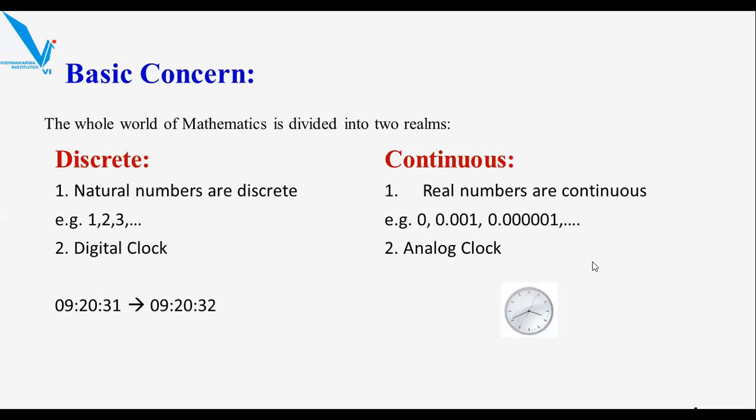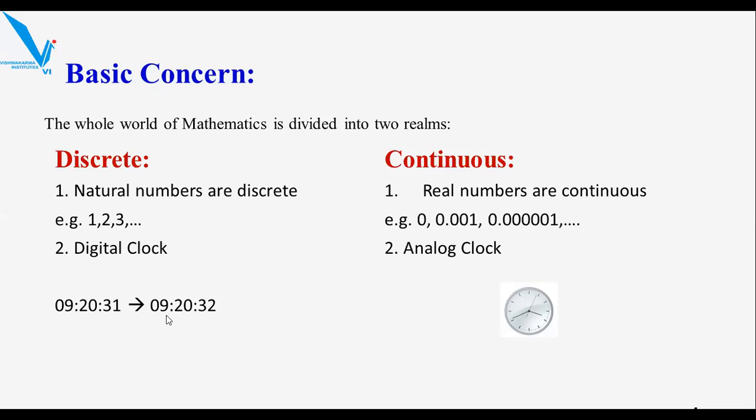So this is all about the natural numbers and the real numbers. From these examples, I guess you are now aware of what is discrete and what is continuous. Now let's have another example. The digital clock is the best example to explain discrete. Let's say this is the time shown at a particular moment: 9 hours 20 minutes and 31 seconds.